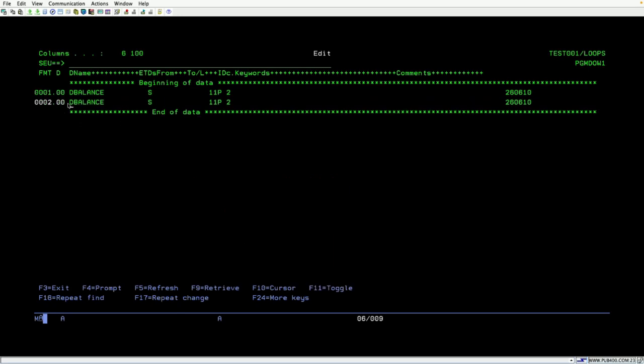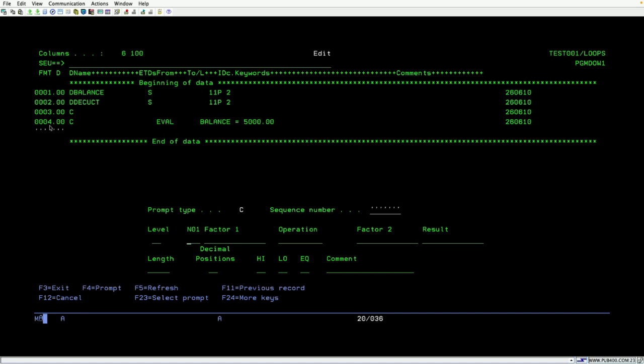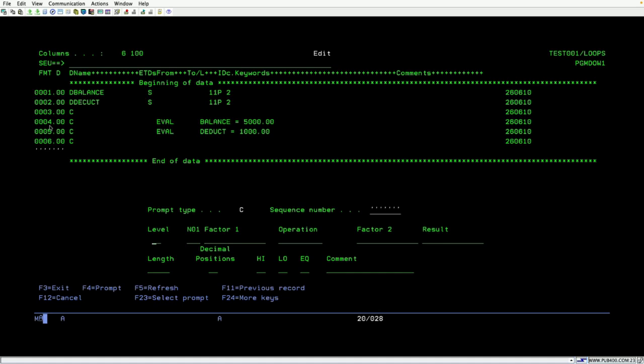In the same way, I want to repeat this variable. You can take RP and enter; it will come instead of balance. You can do DEDUCT. So deduct is also 11P2. Now I want to assign some values. These are 11P2, right? P means it is a numeric value. For assigning the value, which operation code do we use? The EVAL operation code. For balance, I want to assign 5000.00, and for the other one, EVAL this one. For deduct, I want to use 1000.00. Okay, so these are the things.